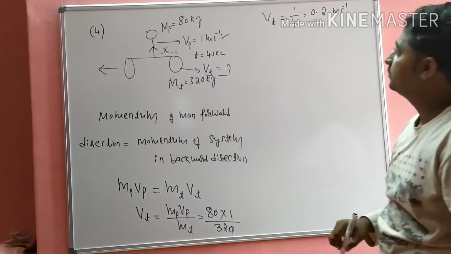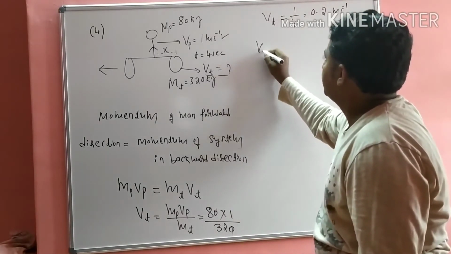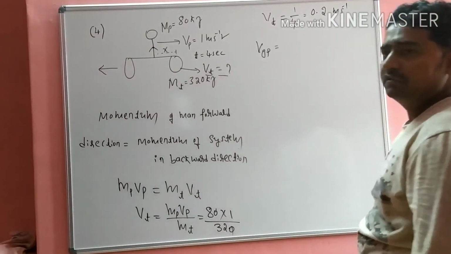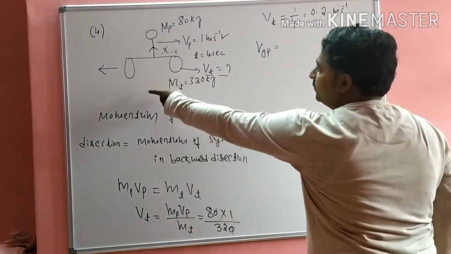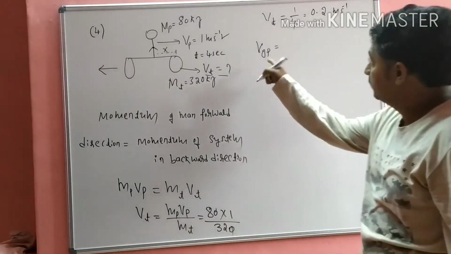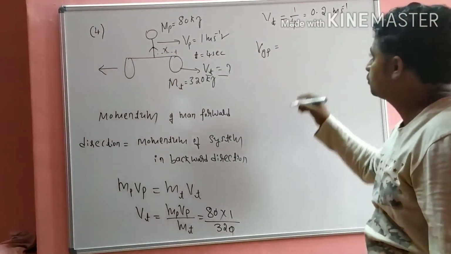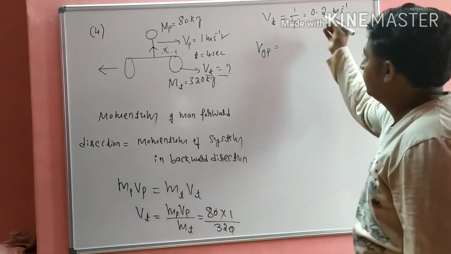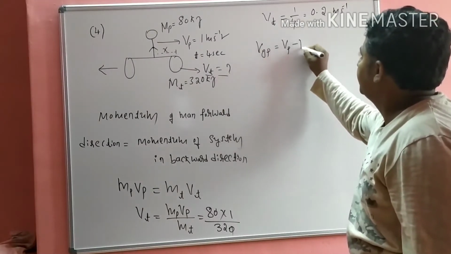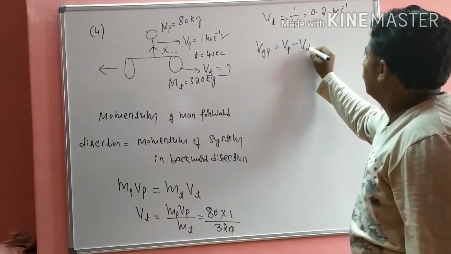So the speed of the trolley is found. Now the relative velocity of the person with respect to the ground. The velocity of the ground is 0, so the relative velocity of the person with respect to the ground is the speed of the person minus the speed of the trolley.